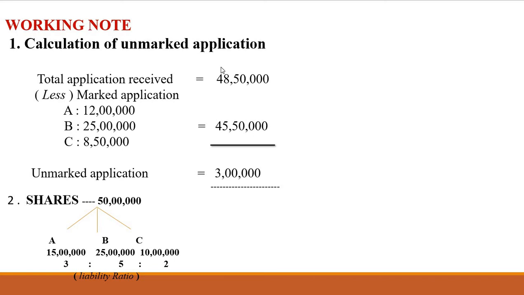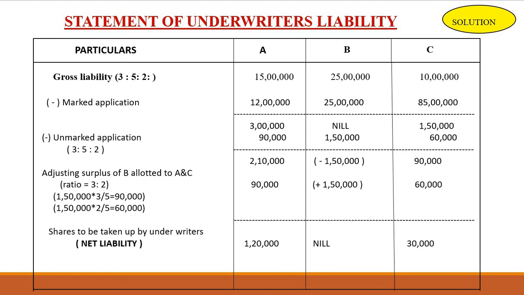Students, it is very simple to calculate. Let's see, this is the format. First we have a particular column, and then underwriters columns. Here there are three underwriters, A, B, C. So we need three columns.